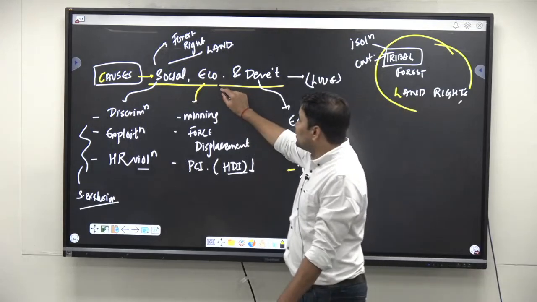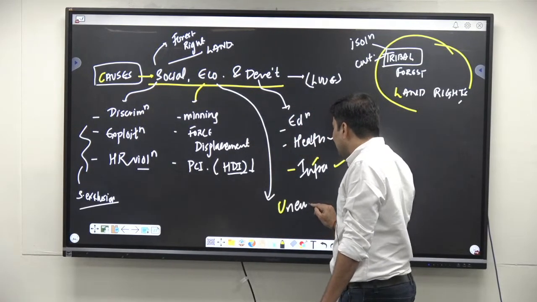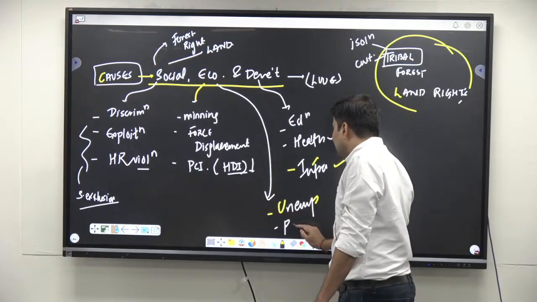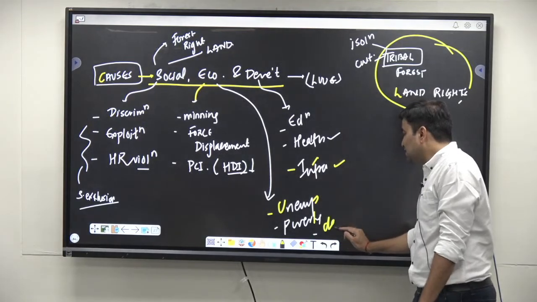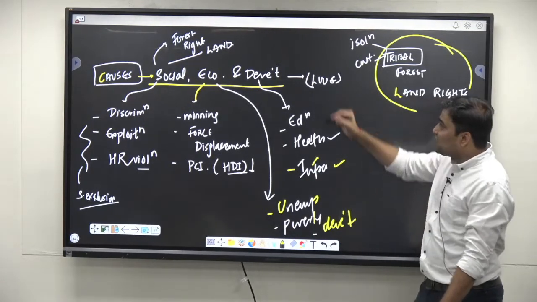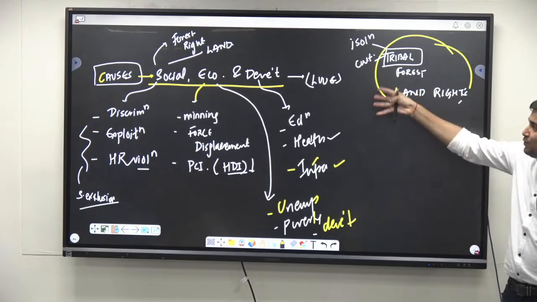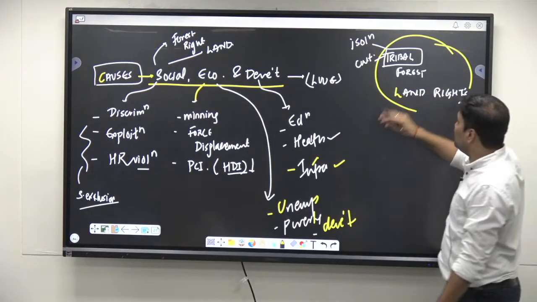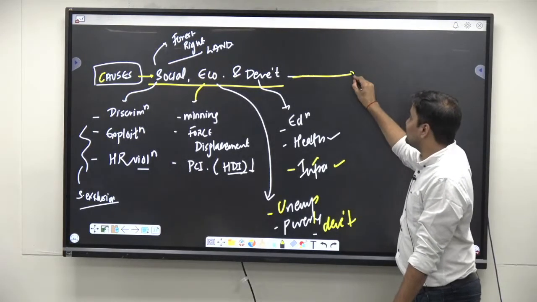Plus, also simultaneously in the economic part, you can also add that there is unemployment, poverty, illiteracy, lack of development, everything is there, right? So these are the causes. Due to that left-wing extremism is there. So due to this, what has happened? We are facing certain challenges.